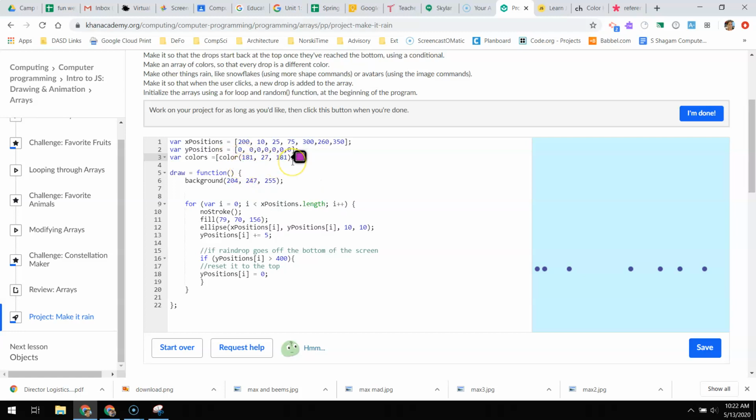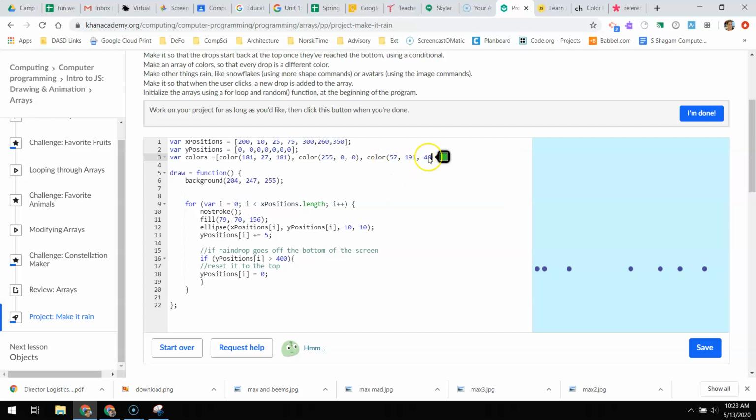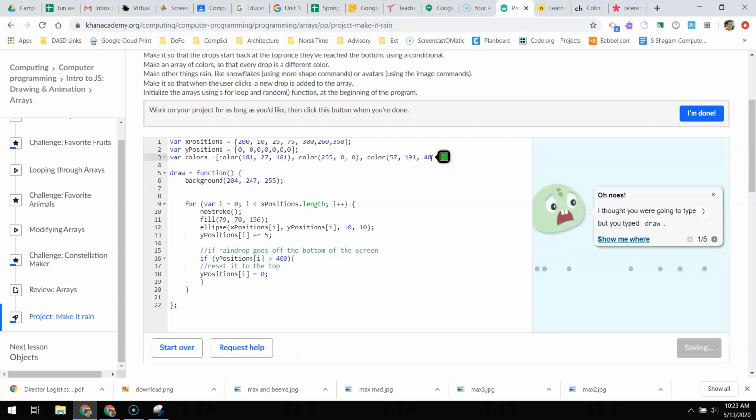Purple, and you do a comma between each one, and then you do another. Make sure you have an ending here though. And then color, and we'll do another one, red is fine. It wrote over my ending here, there we go. Color, and green, that's a fun one. It keeps writing over it, it's driving me absolutely nuts.